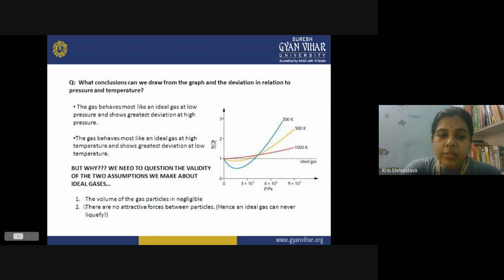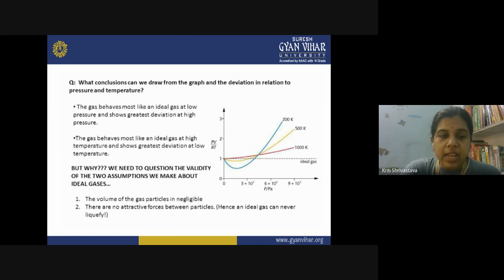The second possible reason for the deviation from ideal behavior is another assumption made in the kinetic theory of gases: that there are no attractive forces between the gas particles. Again, this assumption was wrong.